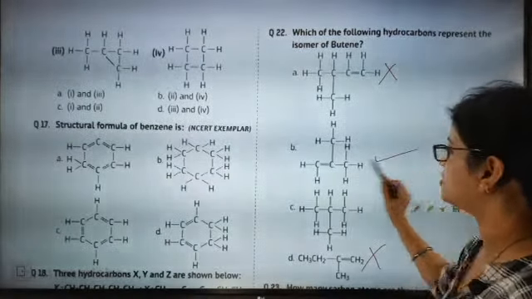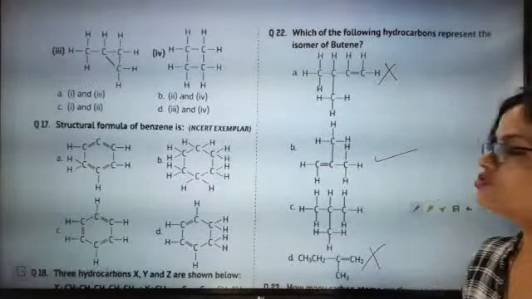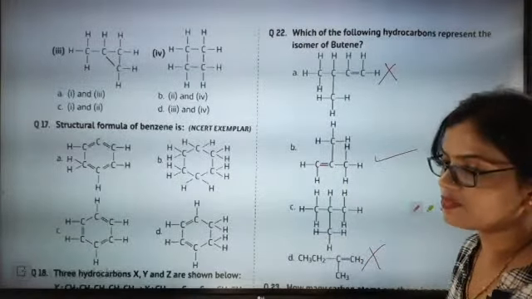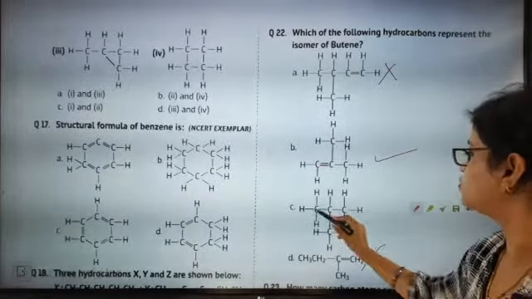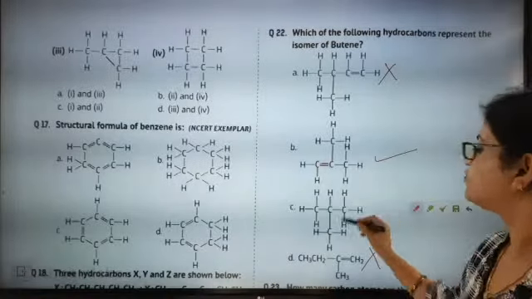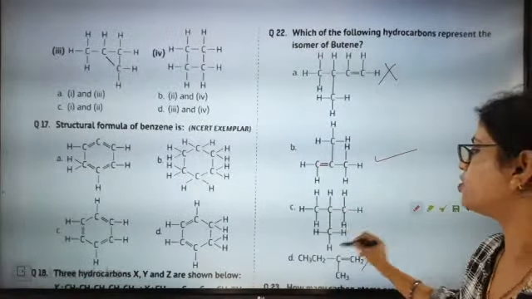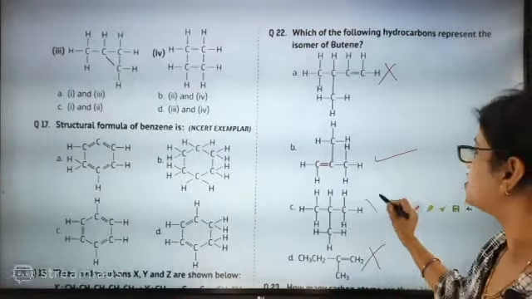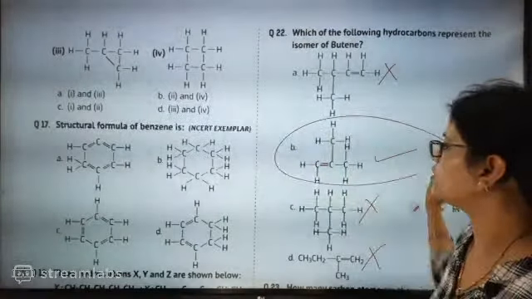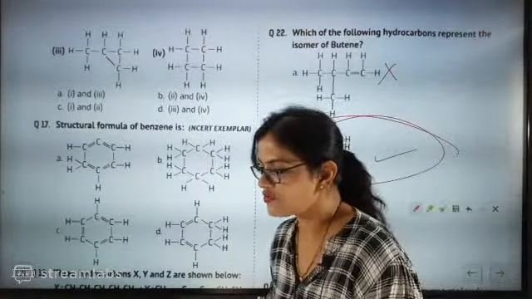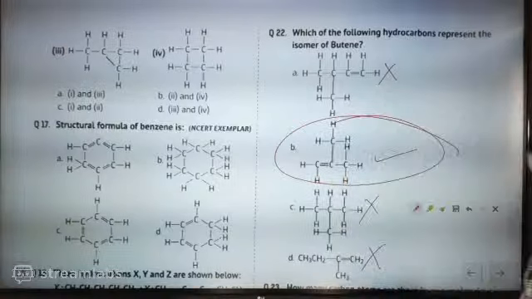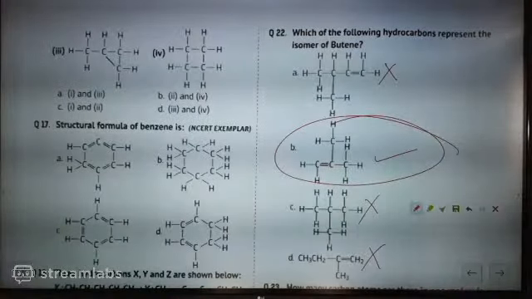This one has 4 carbon and one double bond, so definitely it can be an isomer. But here there are 4 carbons, yet the double bond is not there, only single bonds, so this is not possible. So B is going to be the correct answer. Those who have given B as the option are absolutely correct, beta.